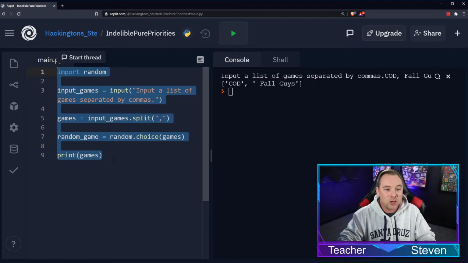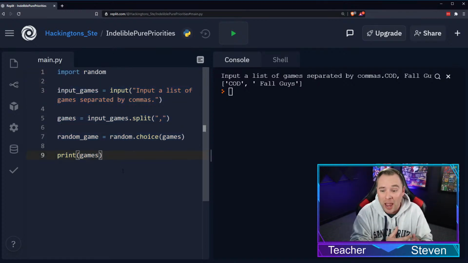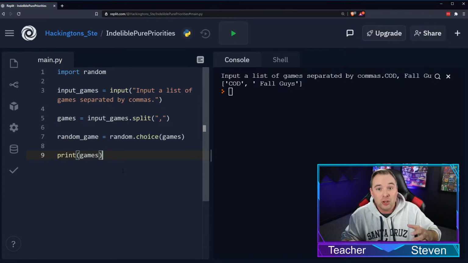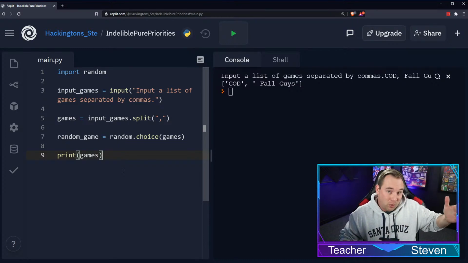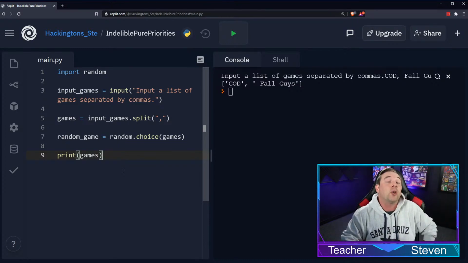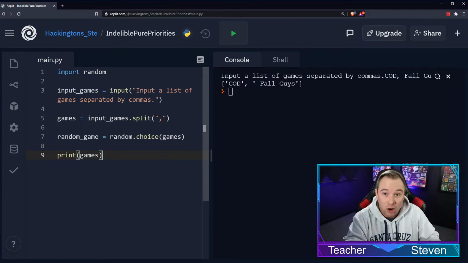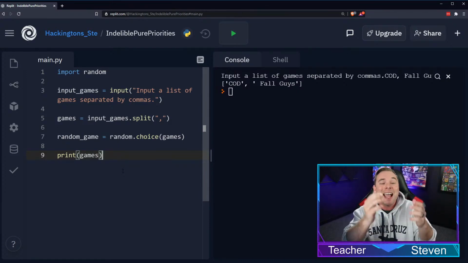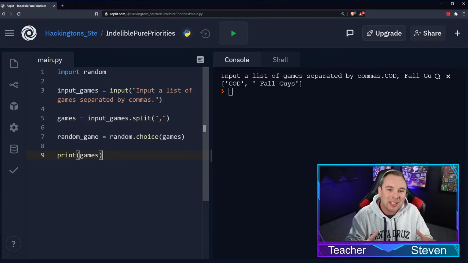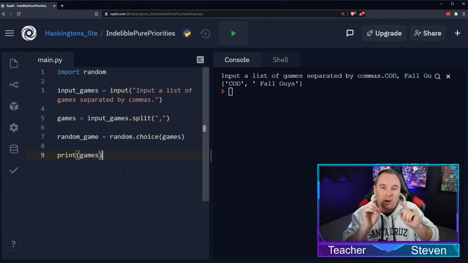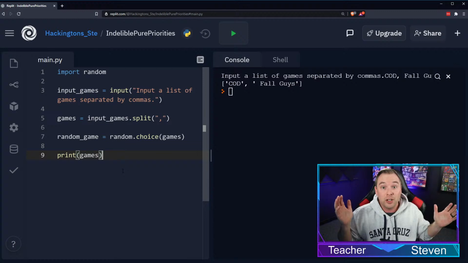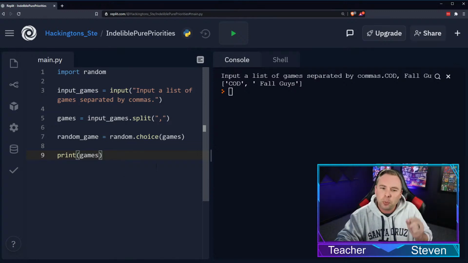So there you have it. You can send this to any of your friends. You can send it to your brother or sister because both of you are fighting over whether or not you should have McDonald's or Burger King for dinner that night. And you can enter in all the list of choices and then choose or have the computer choose which one you want to go to. This is really cool and it's pretty simple code.